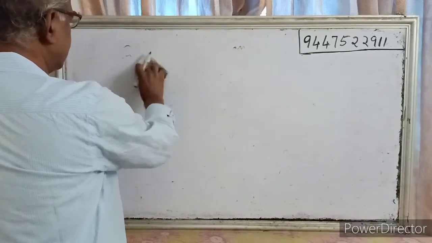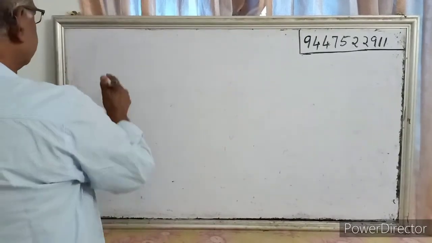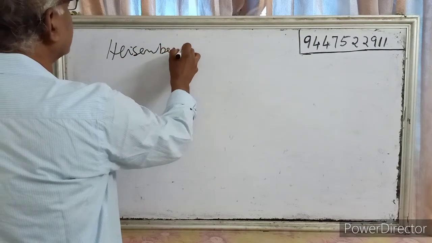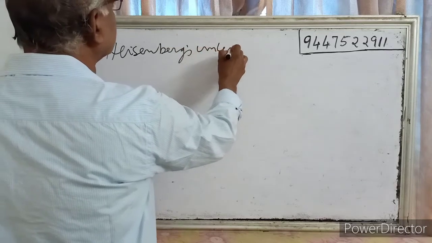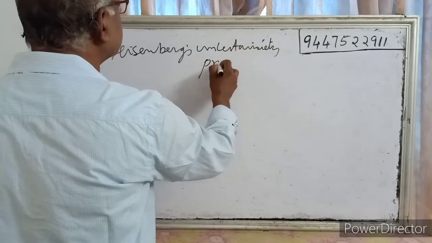Next is Heisenberg's uncertainty principle.